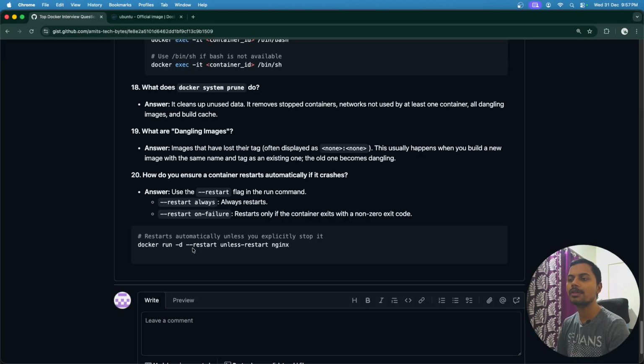If it got stopped due to some error or hang, okay, there is also restart on failure. Instead of always we can pass on-failure. So it restarts only if the container exits with a non-zero exit code. In that case it will restart only on failure, and the other option is always.